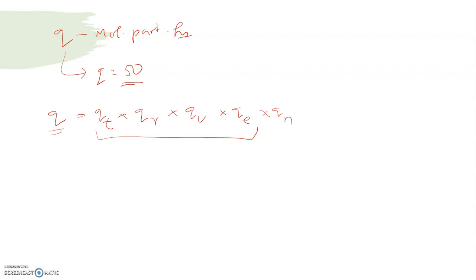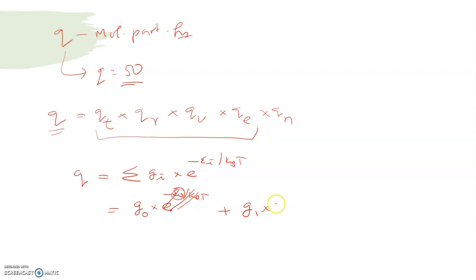Before going into the details of these, I will give you one important piece of information. The partition function Q is equal to the sum of Gi into e power minus Ei by kBT. This is the general formula. We can expand this: for the ground state, G0 into e power minus E0 by kBT, but for the ground state we keep the energy as 0. Therefore this becomes 1 plus G1, for the first excited level, G1 into e power minus E1 by kBT, plus G2 into e power minus E2 by kBT, and like that it goes.